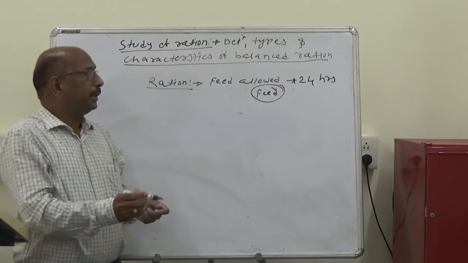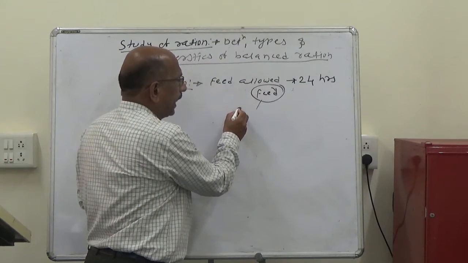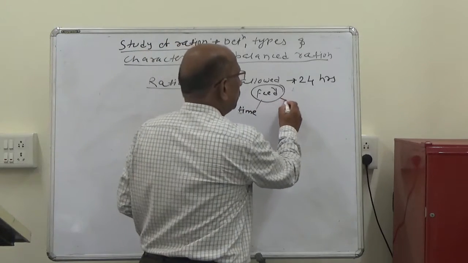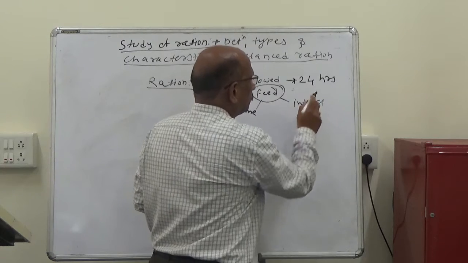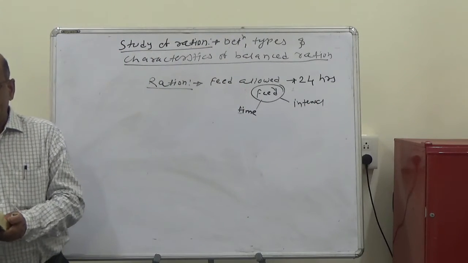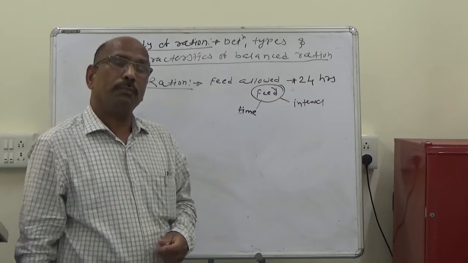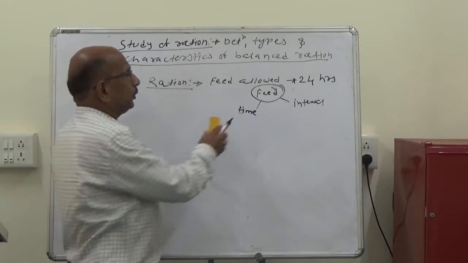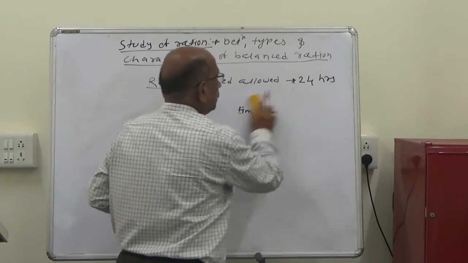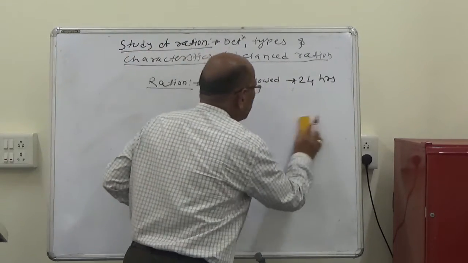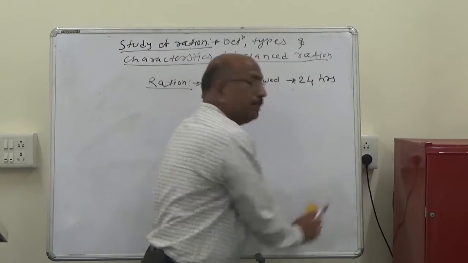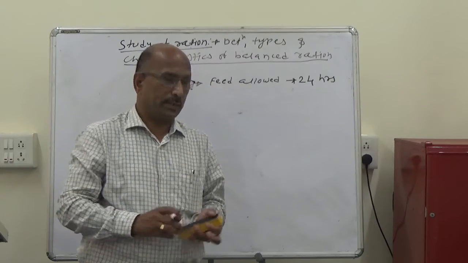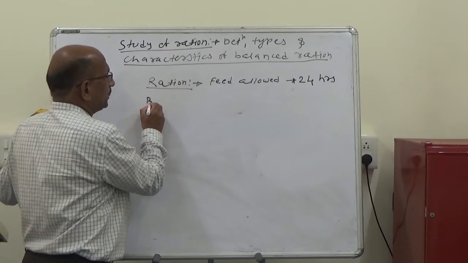So that feed may be given at a time, or one time at once, or in portions at intervals, that is known as the ration. So the feed given to the animals for 24 hours is known as the ration, and this feed may be given at a time or in portions at intervals. So next, what is meant by the balanced ration?